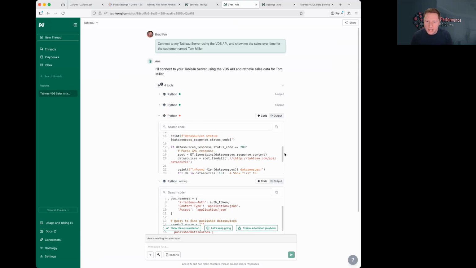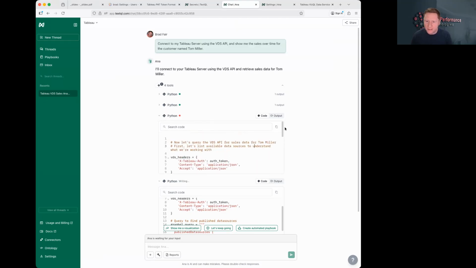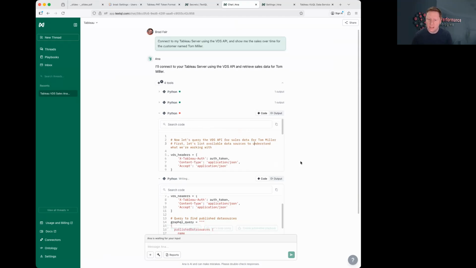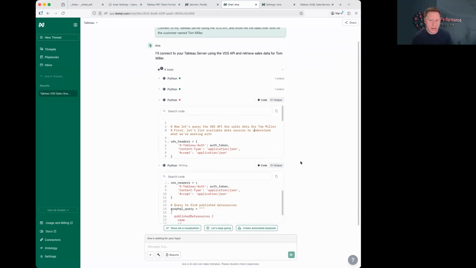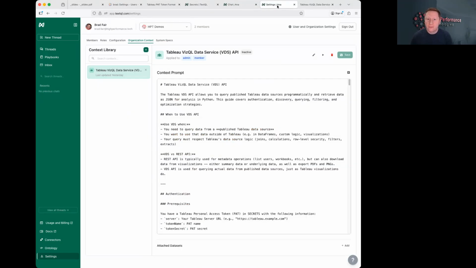So this, I think, boils down to that it's not been trained on the VDS API. I didn't give it any extra info on how to use that. And in all fairness, even a human analyst would run into problems if they were asked to use an API that they weren't trained on. So the context is important. You know, a human analyst would need to have context on how to use that API. So I have exactly that kind of context, kind of preloaded and waiting.